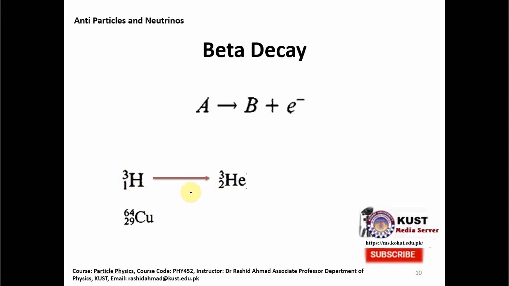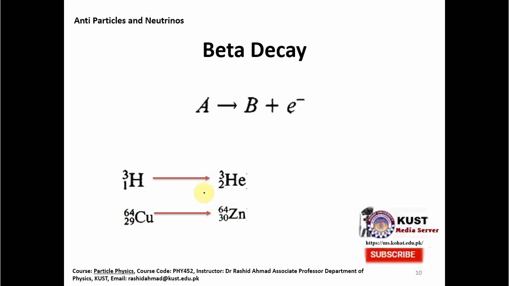The mass remains the same because the neutron is going into the proton, so the mass is almost the same, but just the increase in the charge number. And also you see that copper goes into zinc, and there we see that the same beta decay happens.